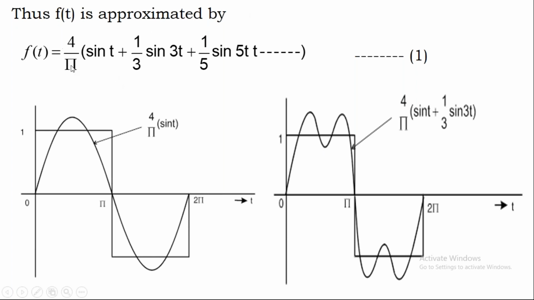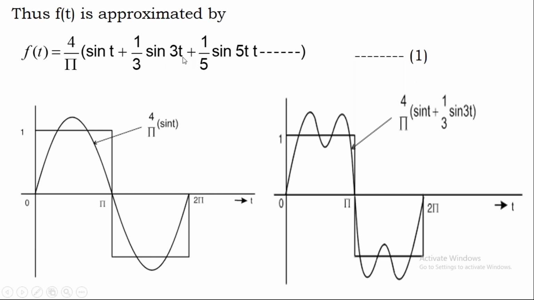Earlier, we considered only one approximation. Now try to understand this. If we consider only one approximation, then it becomes 4 by pi sine t. That is like this. Your actual function is a rectangular pulse and your waveform is 4 by pi sin t. If it is only one component, if it is two components, that is C1 and C2, and C2 is not there, so C2 is 0.